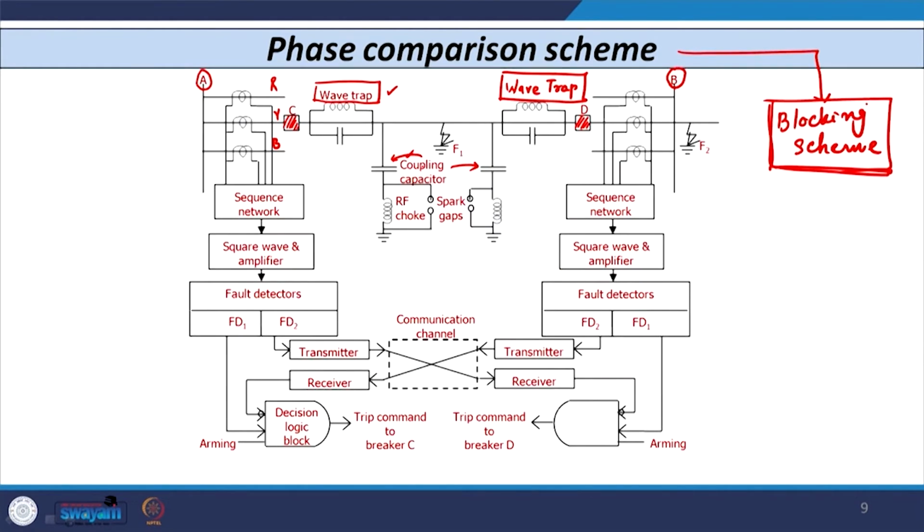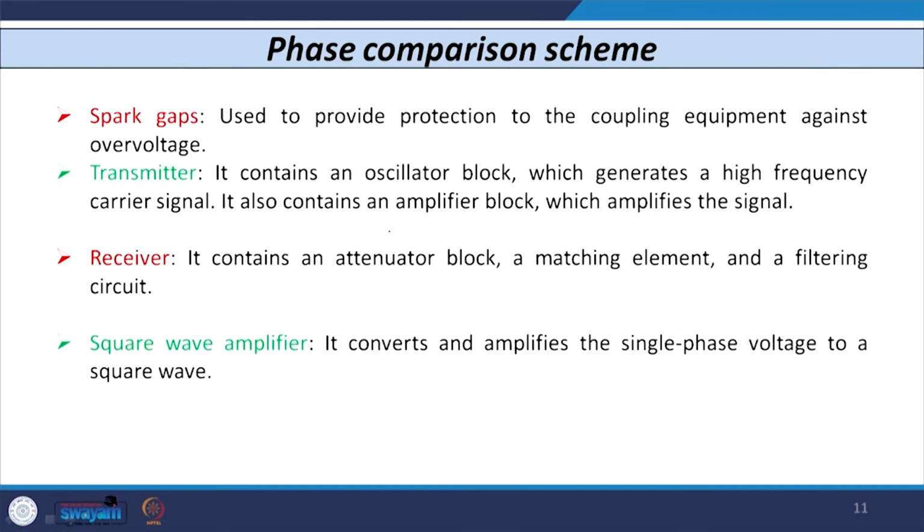Now, along with the coupling capacitor we have the RF choke, that is the radio frequency choke. Along with this RF choke we have another device known as the spark gap. The spark gap is a device used for the over voltage protection of the radio frequency choke. Whenever the voltage exceeds a certain predetermined value, the spark gap triggers, and hence the RF choke is protected.